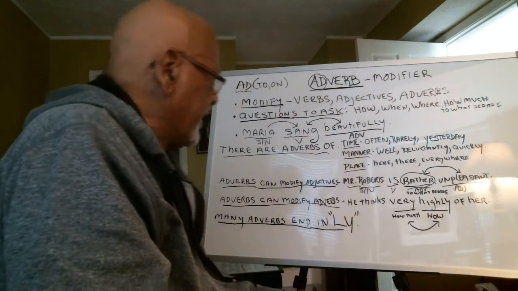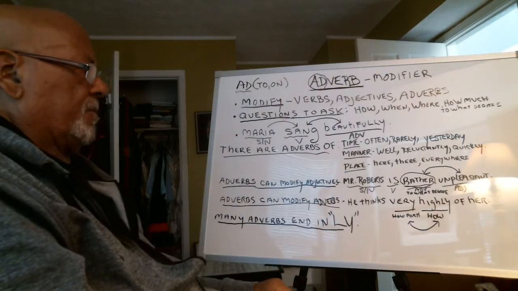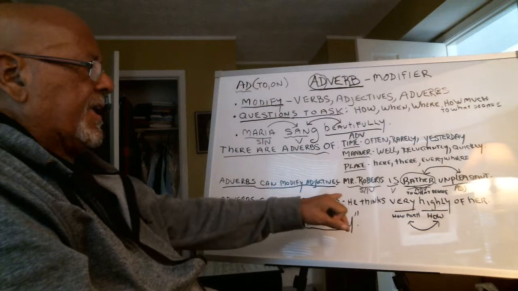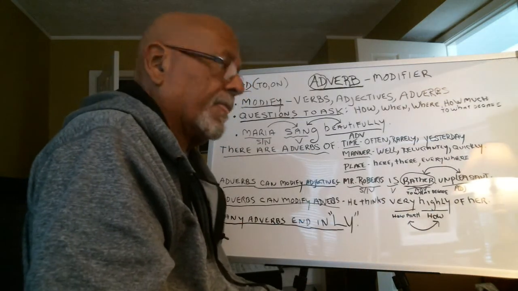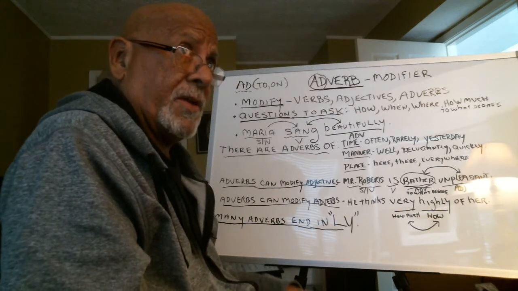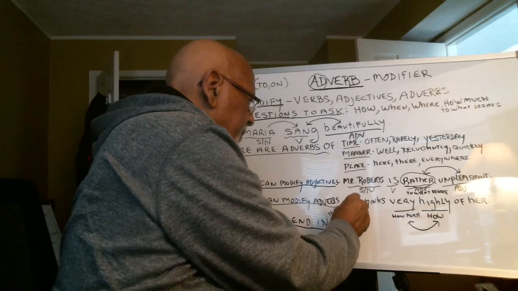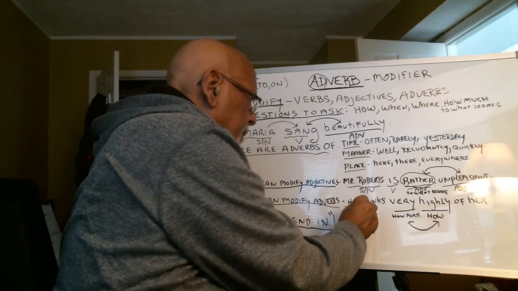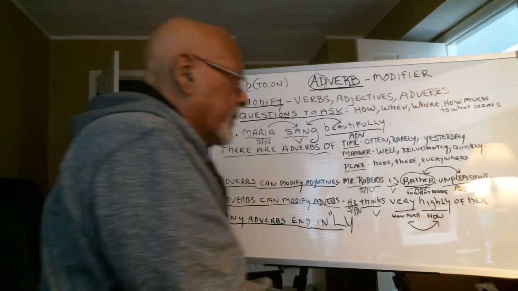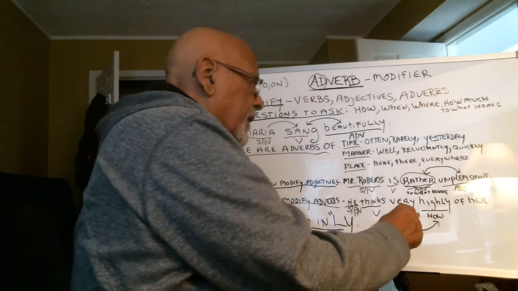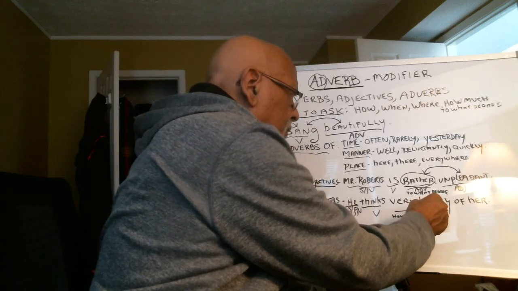Adverbs can modify another adverb. He thinks very highly of her. He, subject pronoun, thinks, verb. How does he think of her?